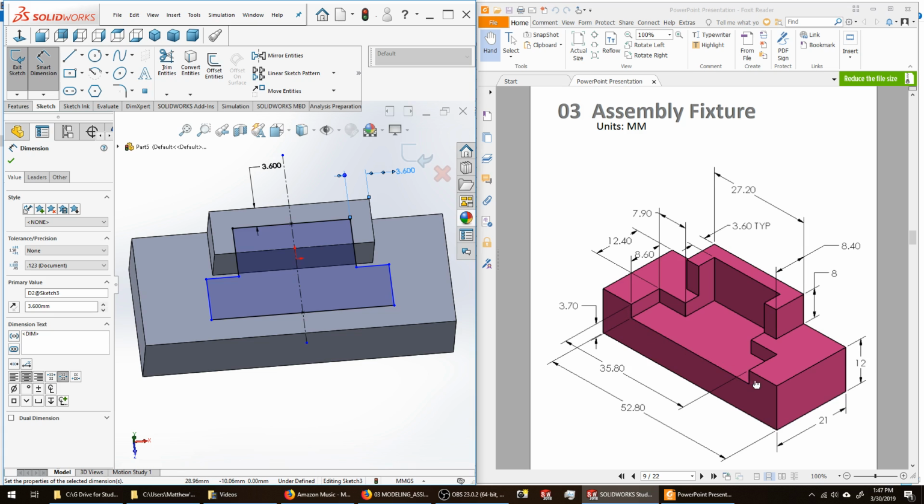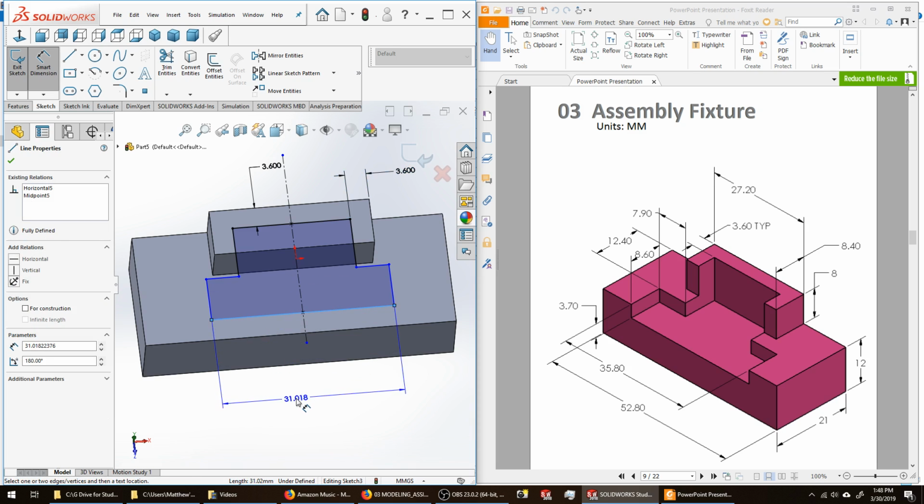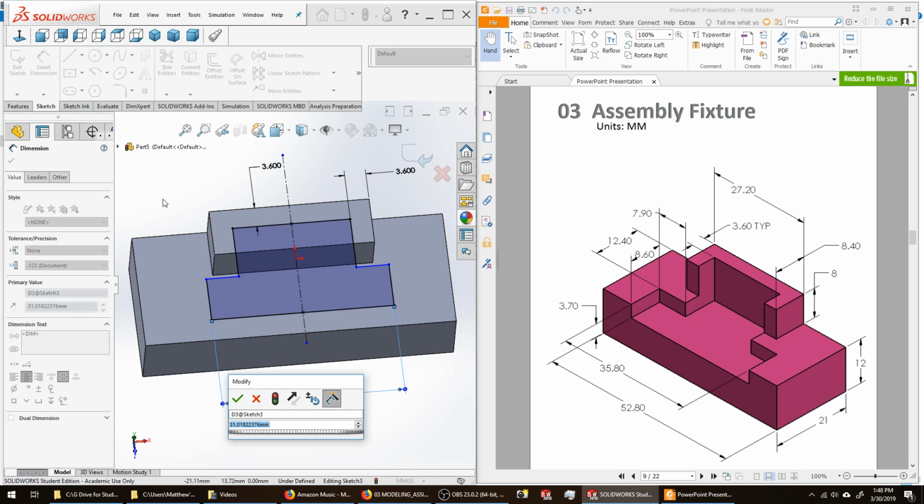The width of this slot overall is 35.8 millimeters. So I'm going to go ahead and pick this line here, tell it to be 35.8 millimeters long.